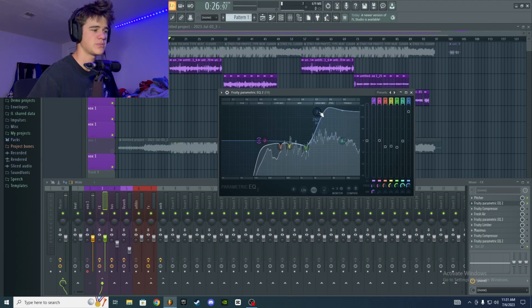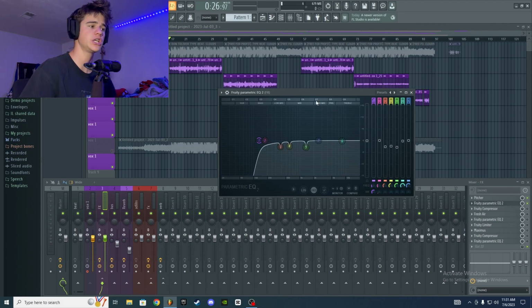As you can hear, it just sounds pretty bad. So all I'm going to do is boost it just enough so I gain the amount of clarity that I want, but not too much to the point where it's getting a little bit harsh and too high end heavy. So I'm going to start right here at about the high mid area, or around 2K, and boost it probably up until about there. And this is just a preference thing, so I'm going to do this by ear with my vocal in the background.